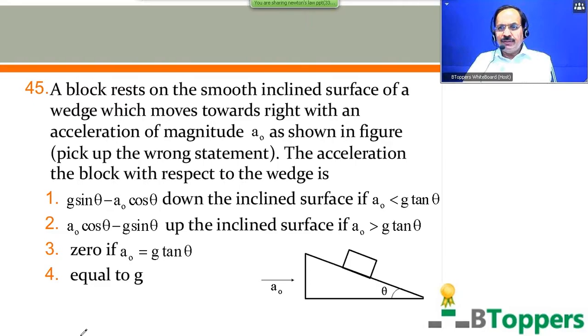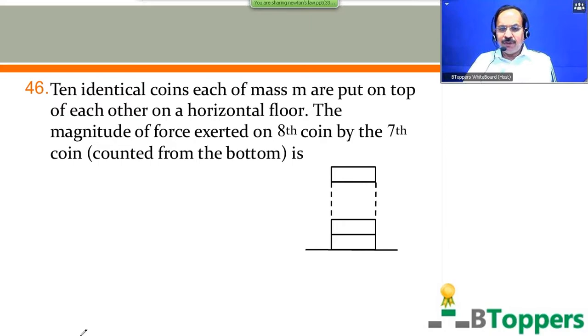In case you need more time, you can take a pause and take your own time. I'm going to show the next question on screen. See the question number 46. 10 identical coins, each of mass m, are put on top of each other on a horizontal floor. Magnitude of force exerted on the 8th coin by the 7th coin, counted from the bottom, is.